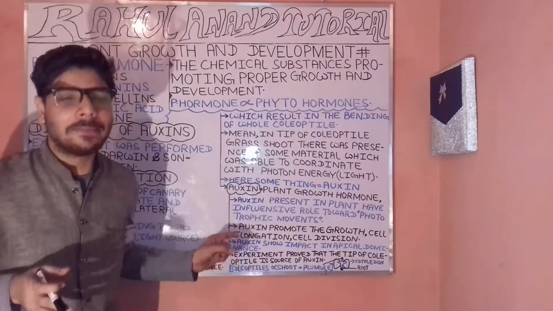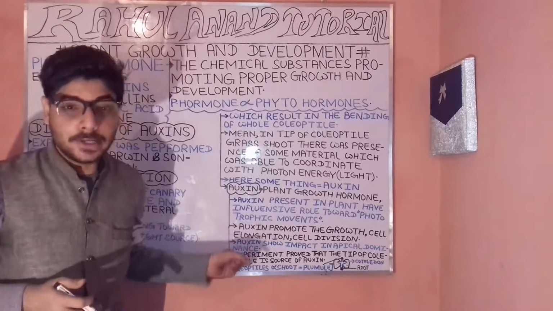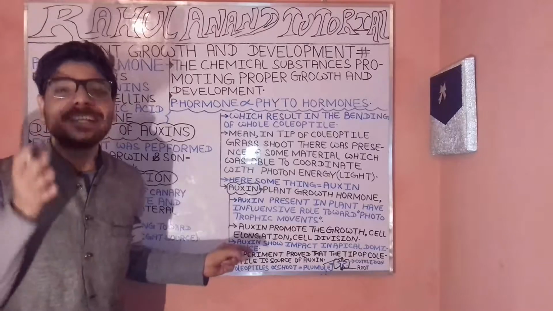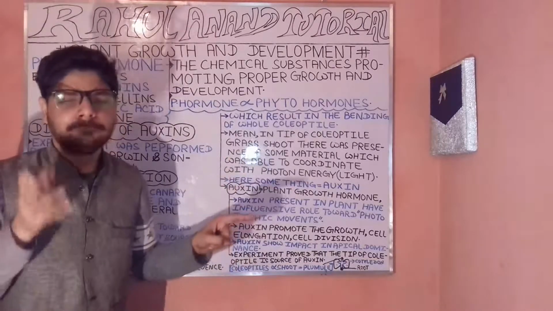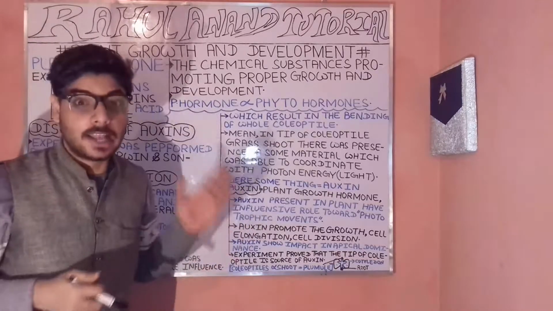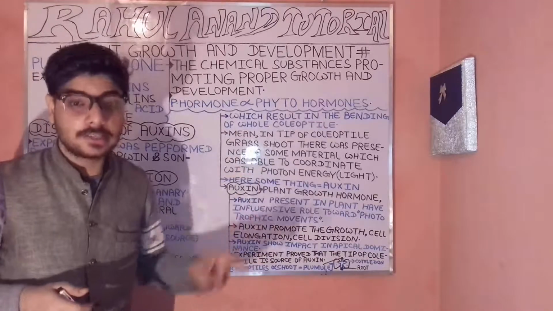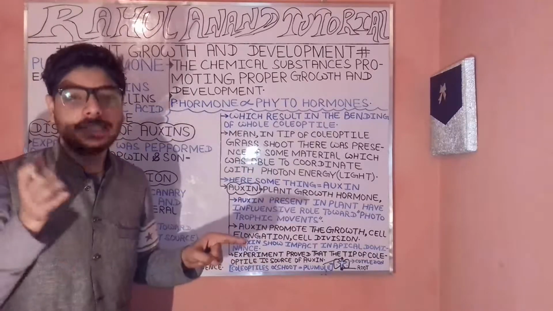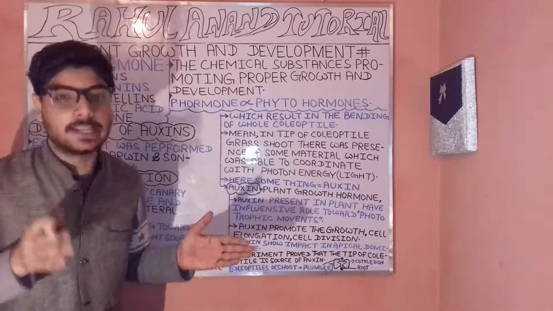Auxins also have an influencing role toward the phototropic movement. It means the bending occurs in the direction of the light, so the plant deviates in the direction where there is the amount of light or photon energy, the packet of energy. So this is known as photon energy or light energy.